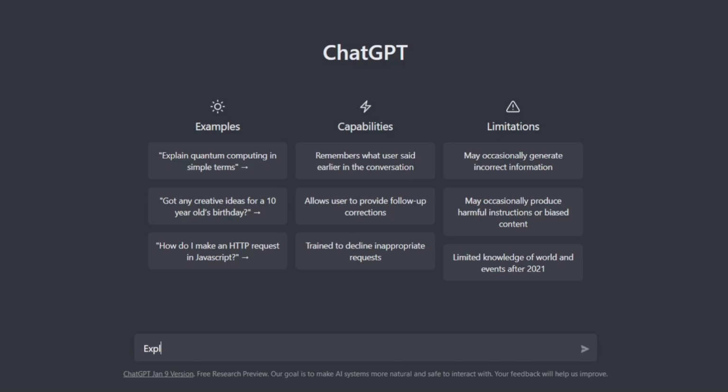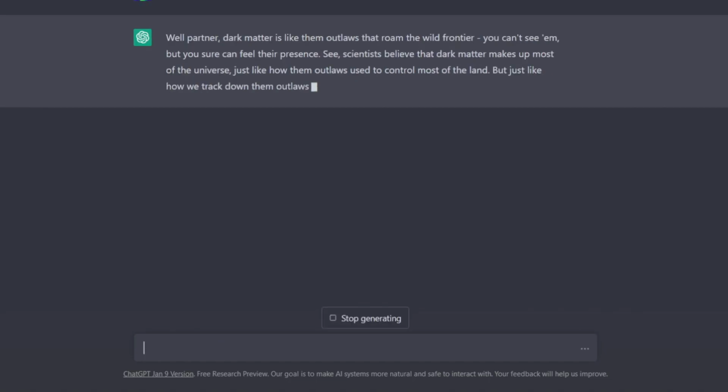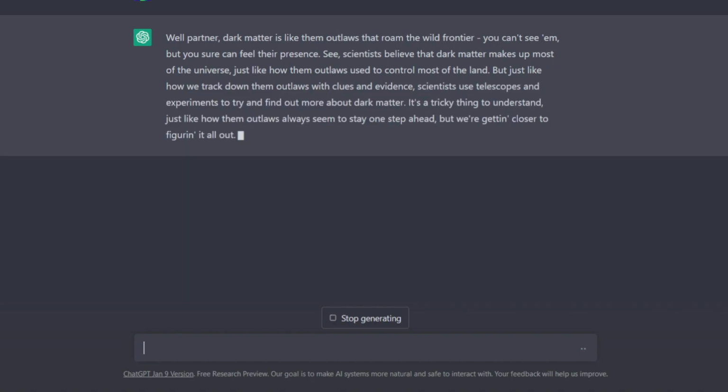Just like this, you can ask the bot to explain it in a particular style. Let me ask it to explain dark matter in a cowboy style. And here is the output. It is really funny, isn't it?